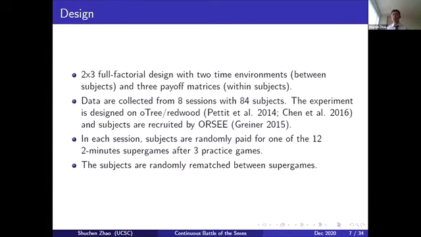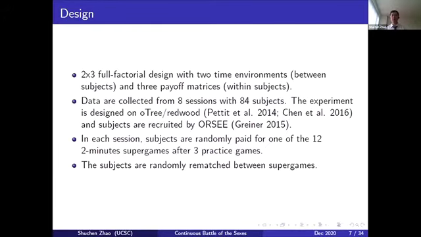So how did I design my experiment? I use a 2x3 full factorial design with two time environments between subjects and three payoff matrices for robustness checks within subjects. Data are collected from 84 subjects, based on oTree and ORCEE. In each session, subjects are randomly paid for one of the 12 supergames, which follow 3 practice games.